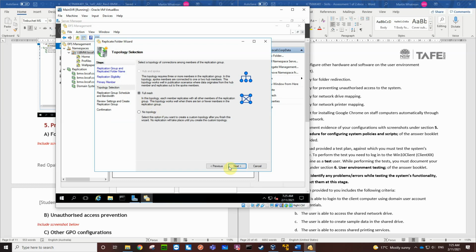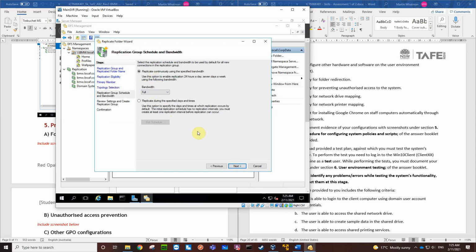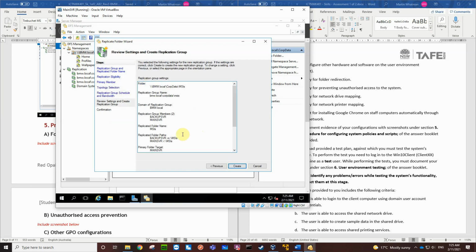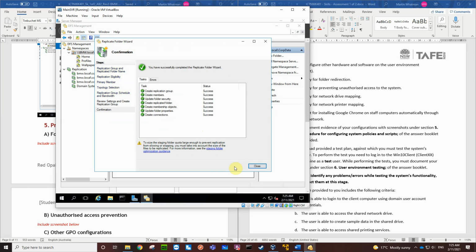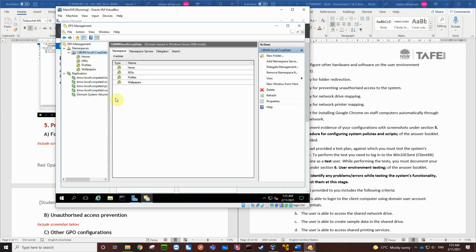We're going to use a full mesh, full bandwidth. There's the summary. Let's create it. So it's created. So now we've got the MSIs folder in there as well. Okay, so now we've got all the folders that we need for all the following group policies that we're going to make.